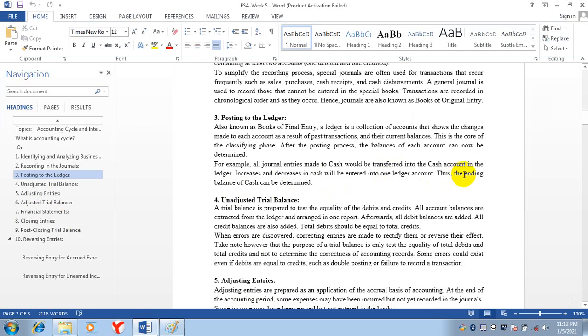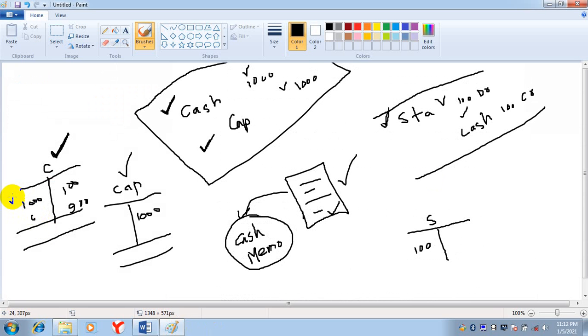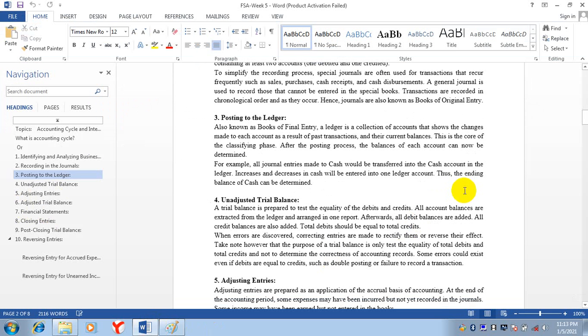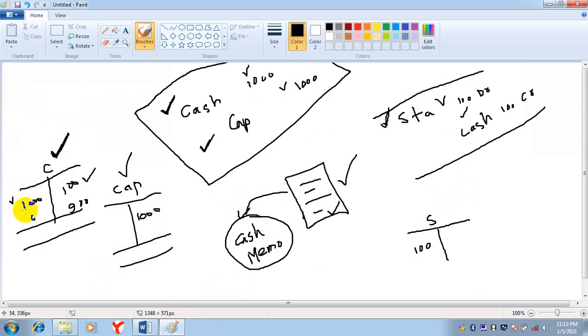So here he's talking about cash accounts in the ledger. Increase and decrease in cash will be entered into one ledger account. Just like this, increase in cash, decrease in cash. And then at the end, thus the ending balance of cash can be determined. After the increase and decrease, this is the ending balance of cash.